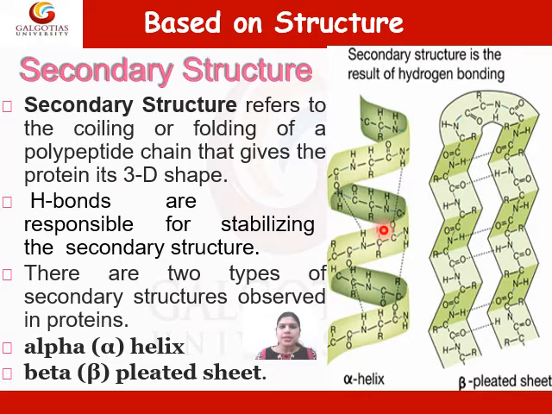The second type of secondary structure in protein is the beta pleated sheet. This structure appears to be folded or pleated and is held together by hydrogen bonding between polypeptide units of the folded chain that lie adjacent to one another.